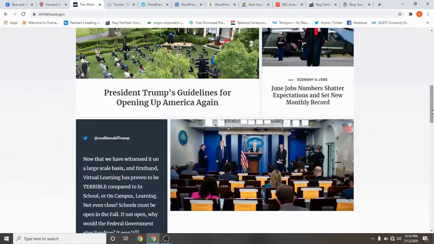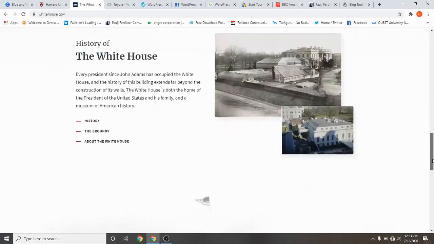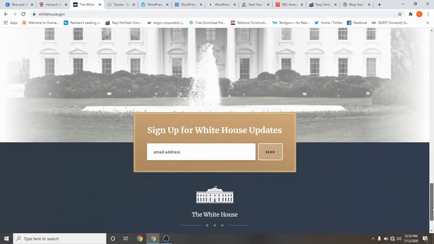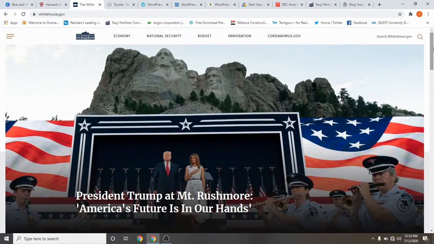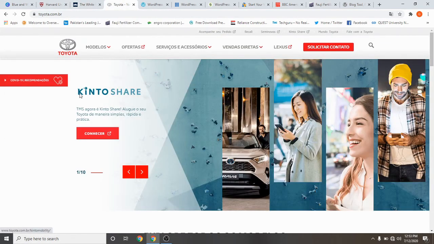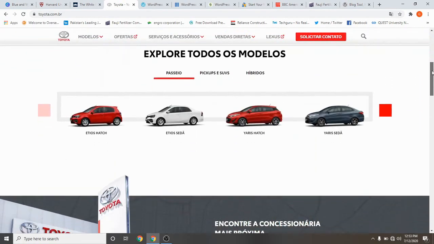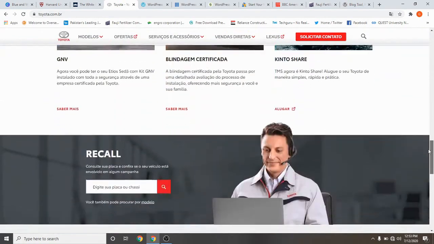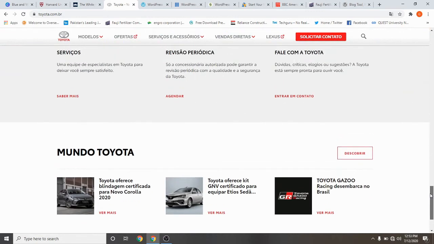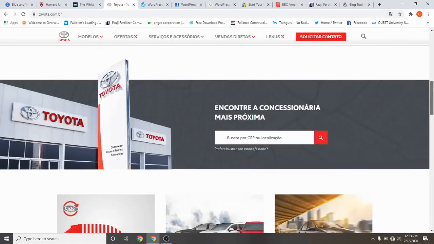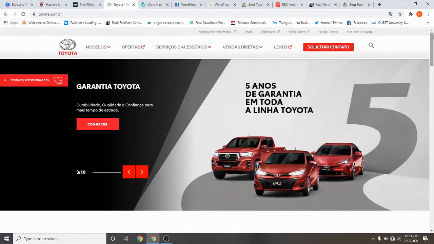This website is made with WordPress and is running on it. And if you look at Toyota, that is also a website made with WordPress. Look, very beautiful. And inshallah I will show you all these things.